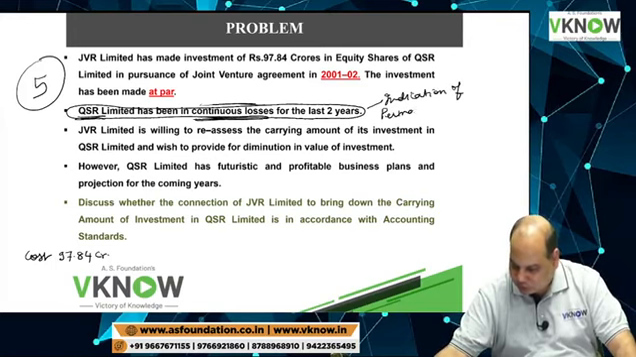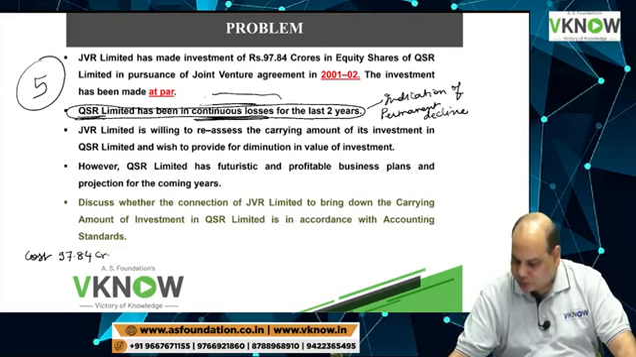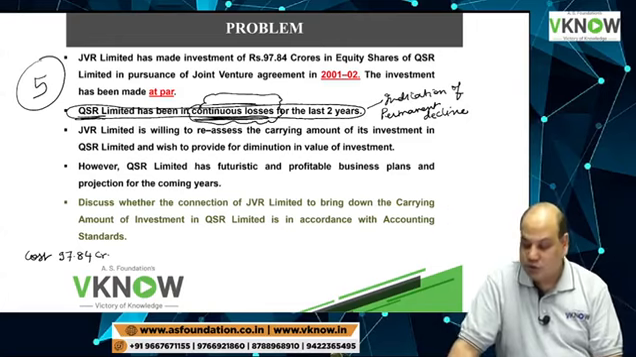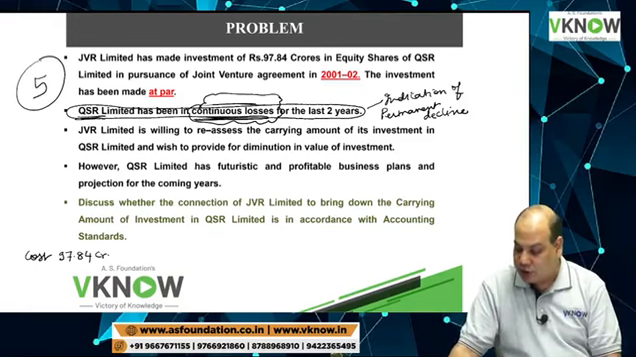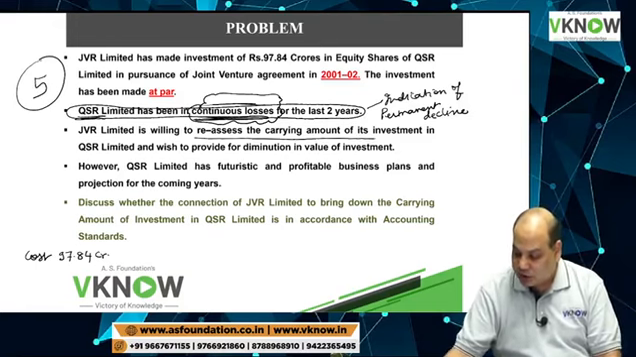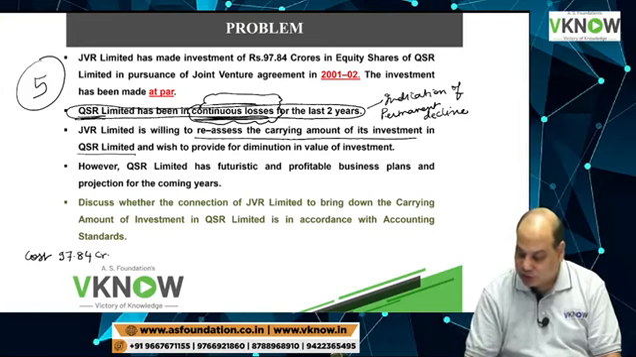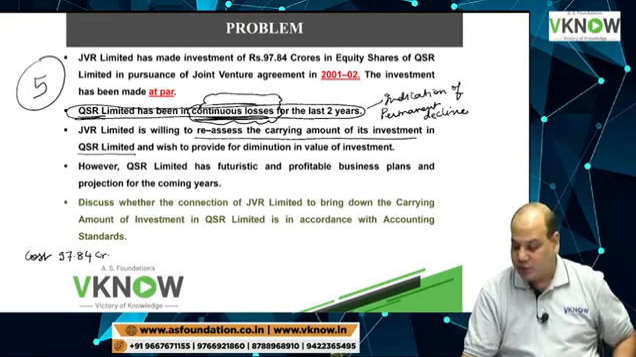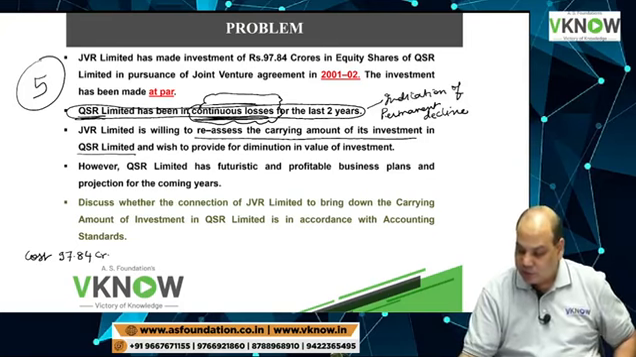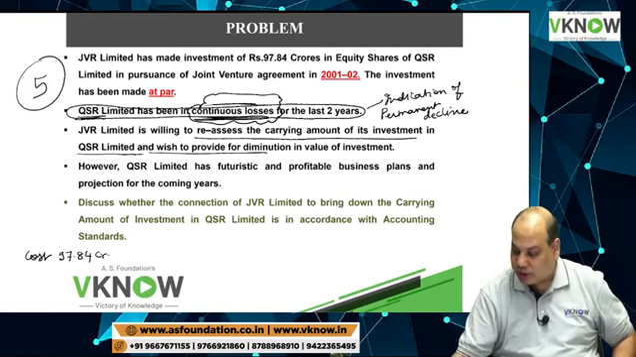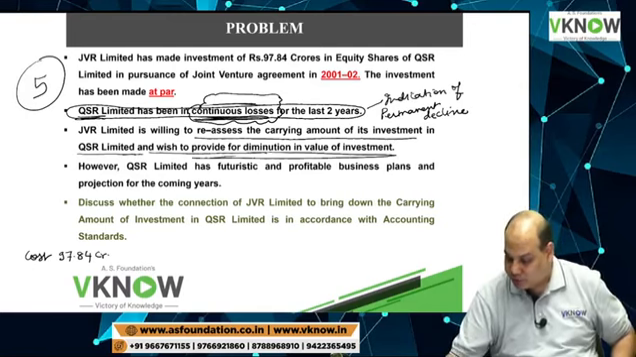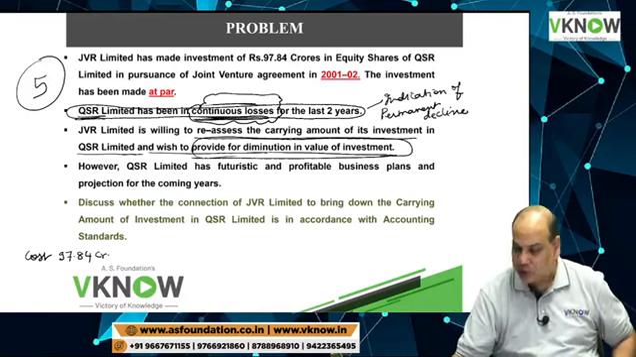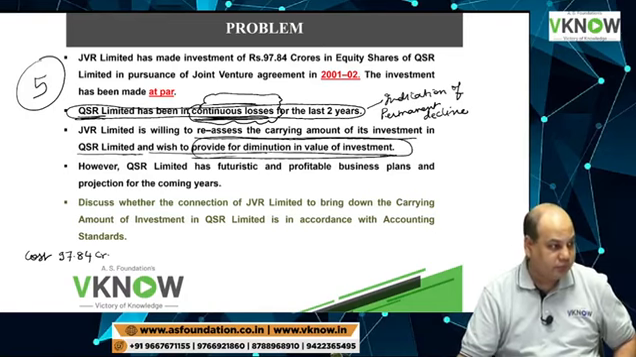This is an indication that the decline in the price is permanent, because the company in which you have invested is making a continuous loss. JVR Limited is willing to reassess the carrying amount of its investment in QSR Limited and wishes to provide for diminution in the value of the investment.